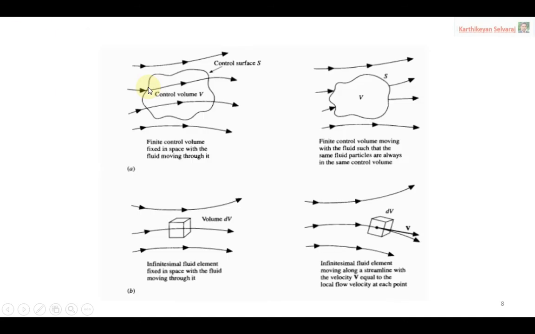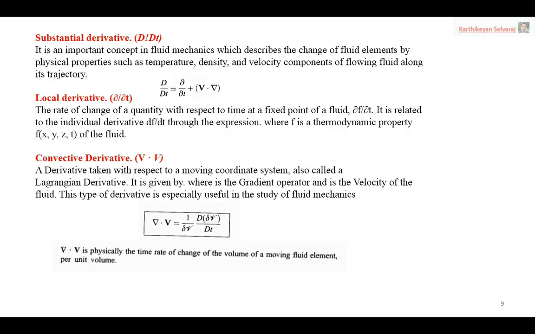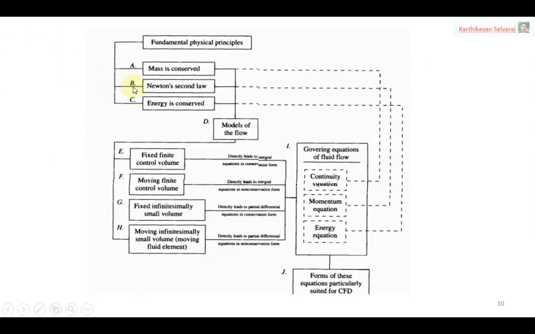We are discussing three steps. The first one is to choose the physical principle, then the model, and then find the mathematical form of the equation. The first is some fundamental physical principle. A physical principle means that either mass is conserved, Newton's second law, or energy is conserved: the continuity, momentum and energy equations. So you have to choose the fundamental principle.